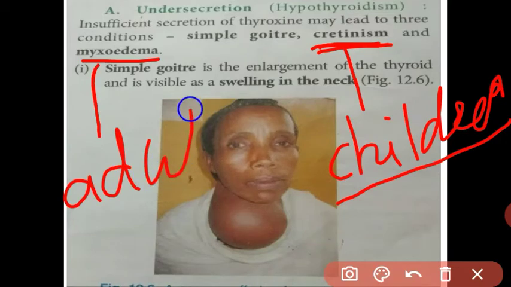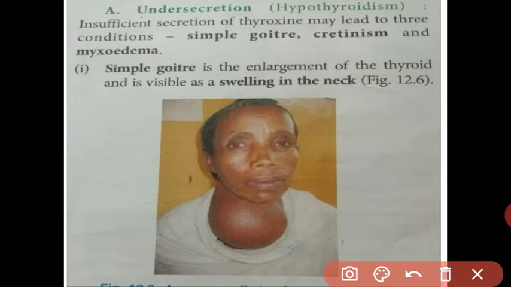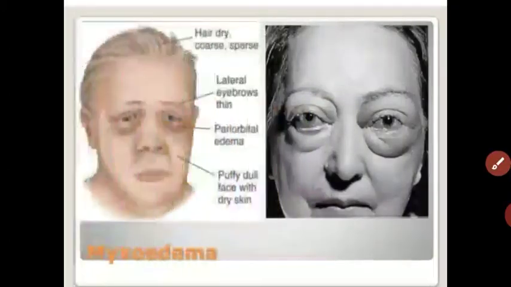Means what happens? The thyroid gland is properly formed in the adult, but there is less secretion of the thyroxine hormones in the body. That's why the adult suffers from myxedema. Let us see with the help of a picture what the condition is. The condition is myxedema.